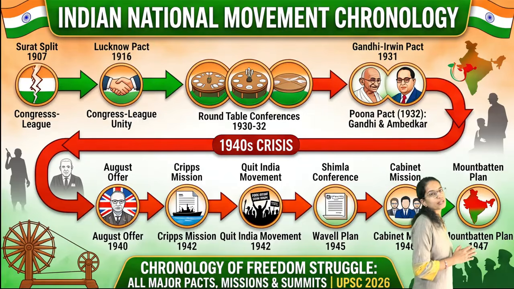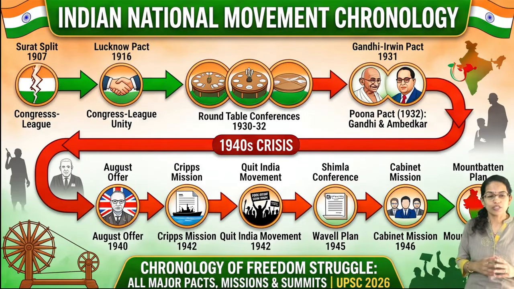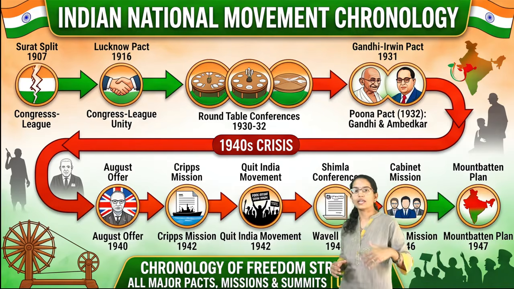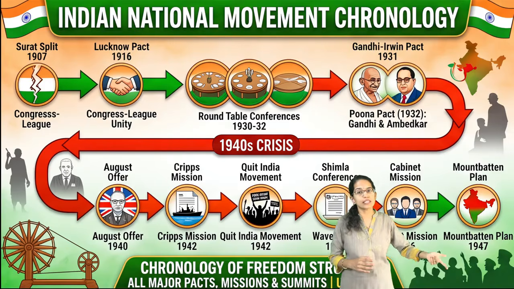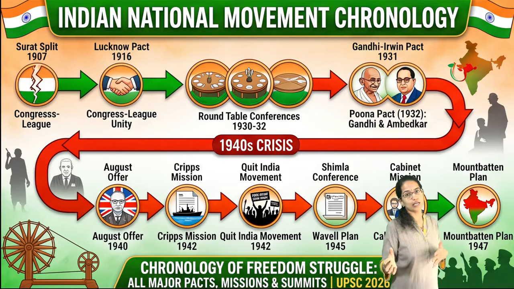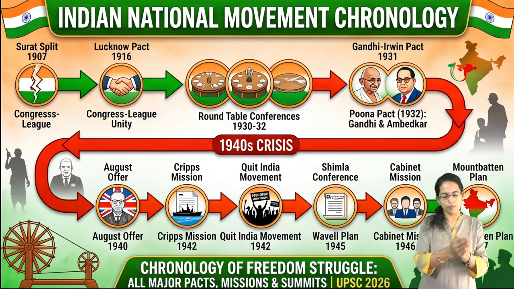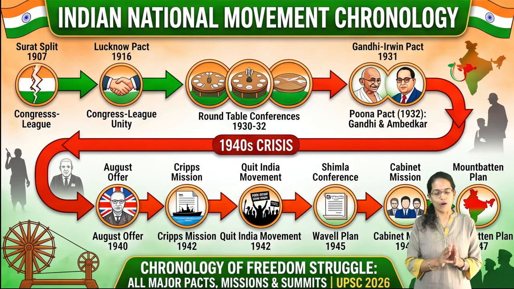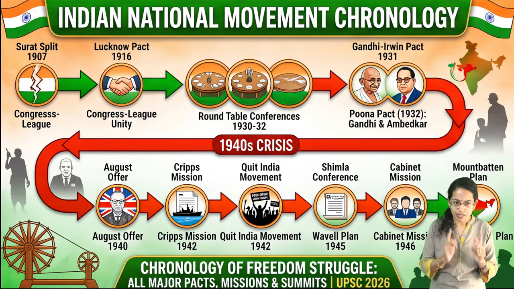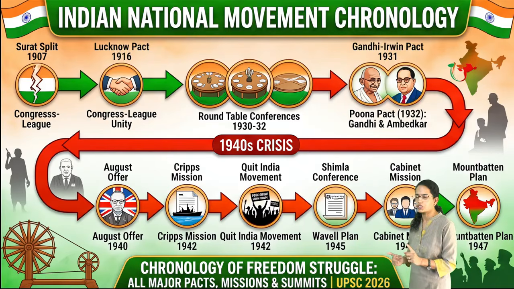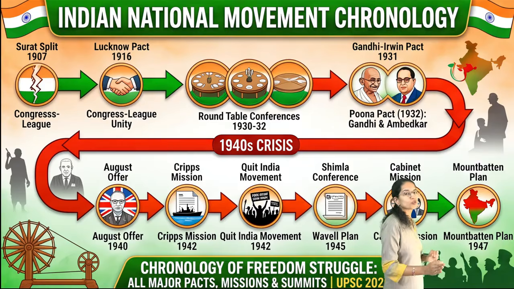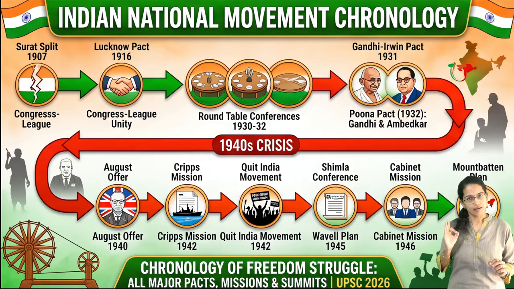The next important one was the Cripps Mission. Now, Cripps Mission came in 1942, and this was a failed attempt offering dominion status and the right to secede for the provinces, and therefore it was called the famous post-dated cheque by Mahatma Gandhi. So the term related with Cripps Mission, which is commonly asked for your examination, is that it was called the post-dated cheque by Mahatma Gandhi.